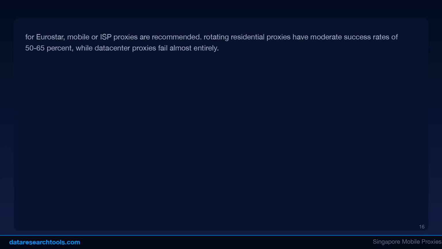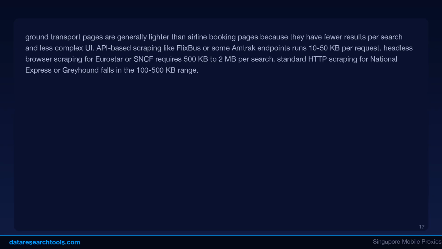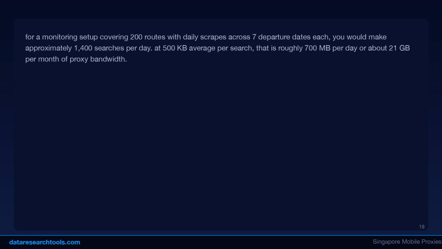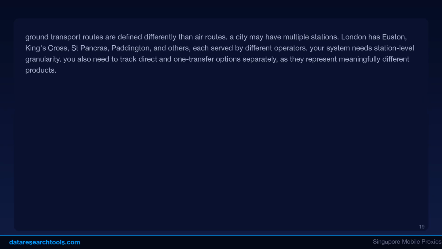Ground transport pages are generally lighter than airline booking pages because they have fewer results per search and less complex UI. API-based scraping like FlixBus or some Amtrak endpoints runs 10 to 50 KB per request. Headless browser scraping for Eurostar or SNCF requires 500 KB to 2 megabytes per search. Standard HTTP scraping for National Express or Greyhound falls in the 100 to 500 KB range. For a monitoring setup covering 200 routes with daily scrapes across 7 departure dates each, you would make approximately 1,400 searches per day. At 500 KB average per search, that is roughly 700 megabytes per day, or about 21 gigabytes per month of proxy bandwidth.